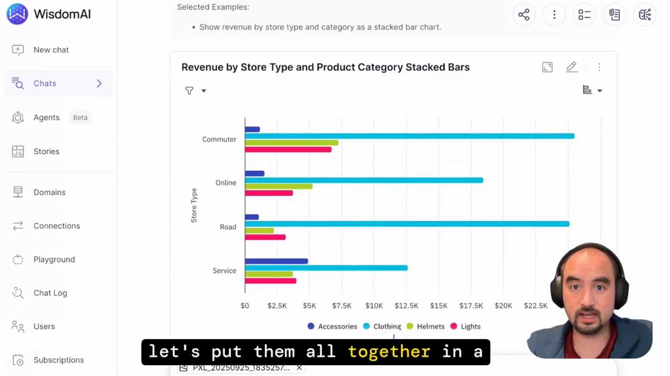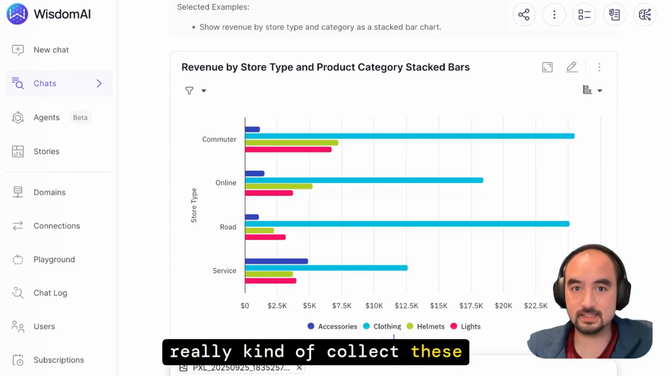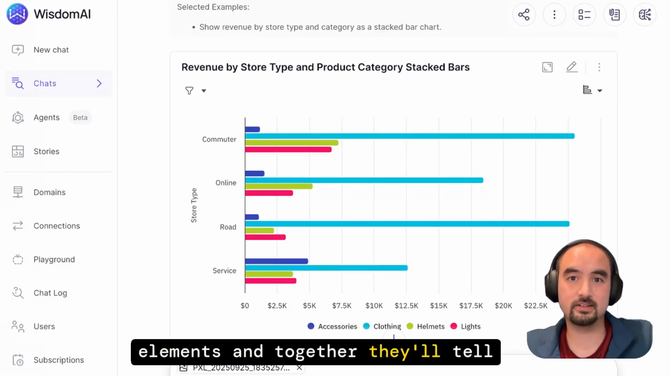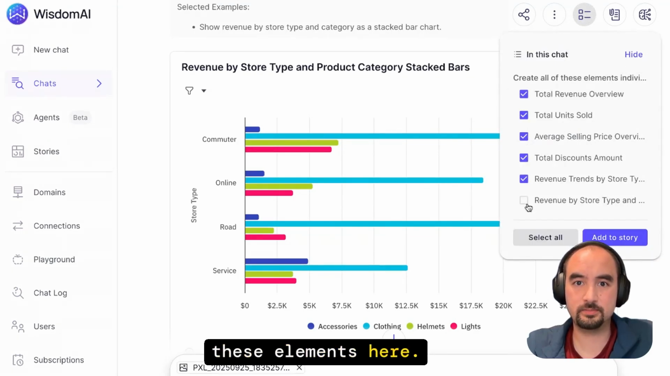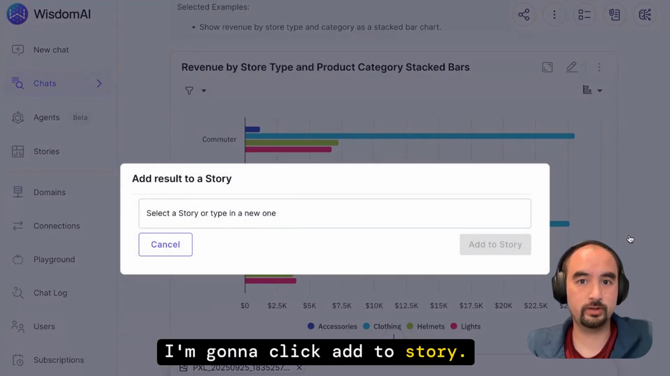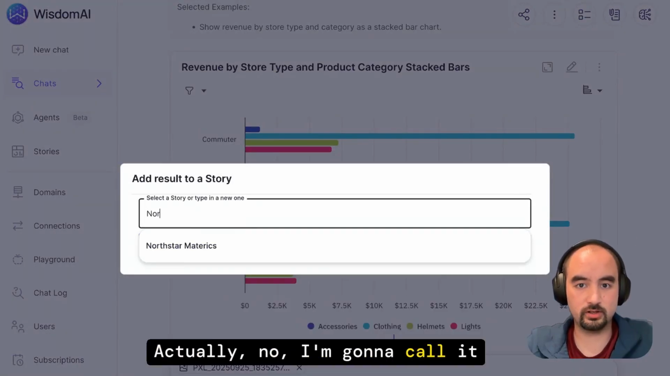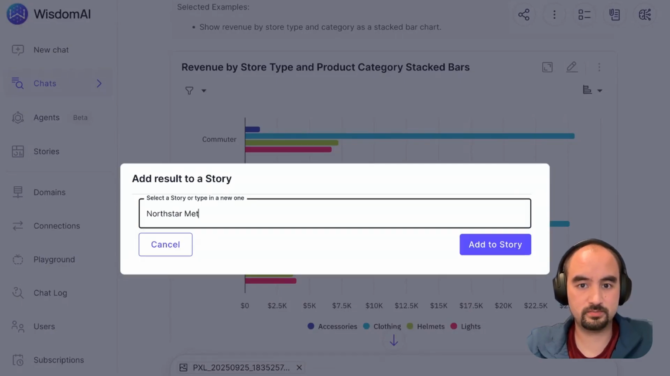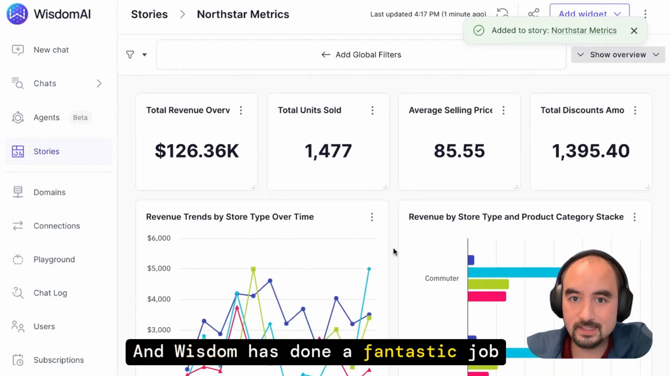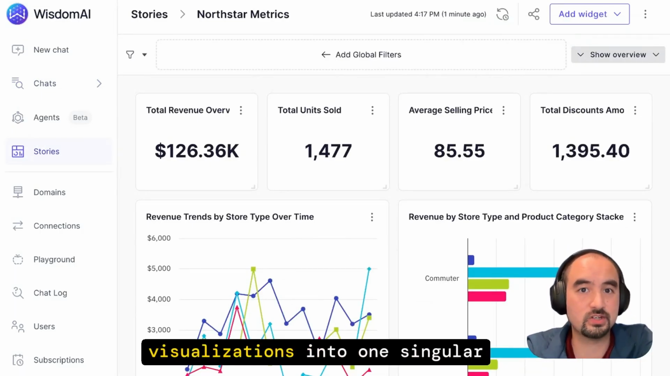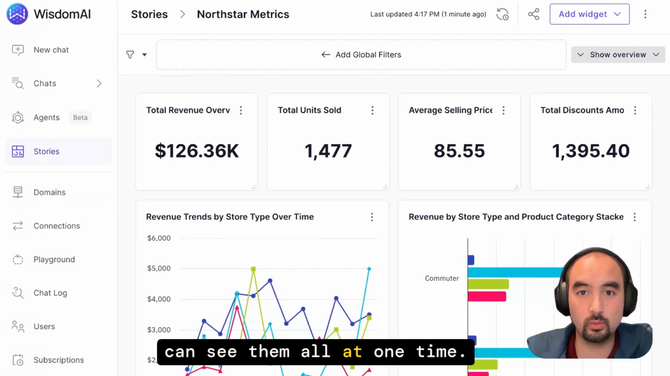Let's put them all together in a singular package where we can really collect these elements, and together they'll tell a story. What I'm going to do, I'm going to select these elements here. I'm going to click Add to Story. I'm going to call this story Chicks Dash. Actually, no, I'm going to call it North Star Metrics. Add to Story. And Wisdom has done a fantastic job of putting all of our visualizations into one singular location, into one story where we can see them all at one time.